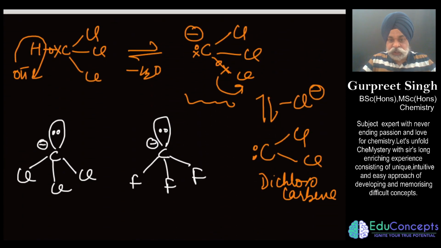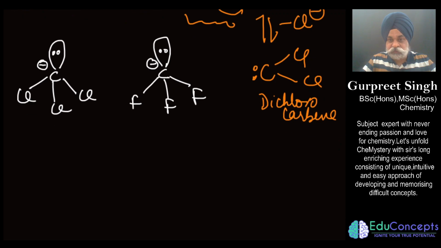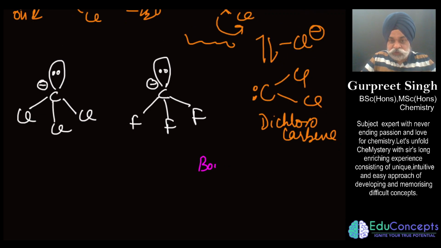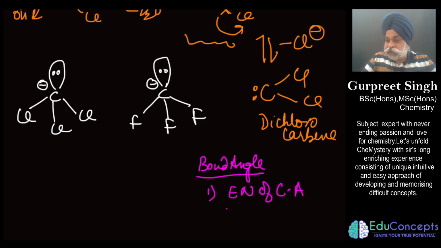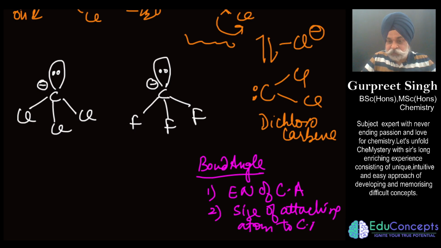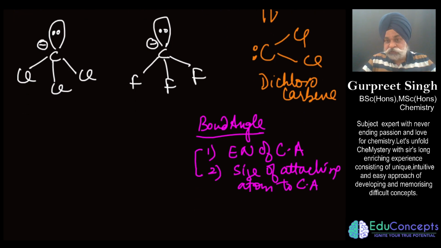Now as regards the bond angle, first you have to place in your mind what I always suggest to you, that bond angle can simply be done with the fact that you have to see the electronegativity of the central atom first, or second, the size of the attaching atoms to the central atom. Now if these two points are followed, you would get to know the bond angle.